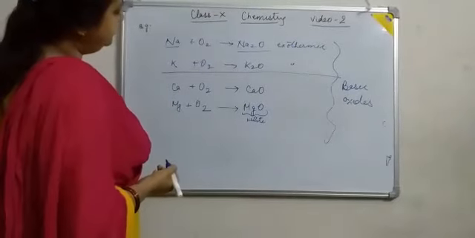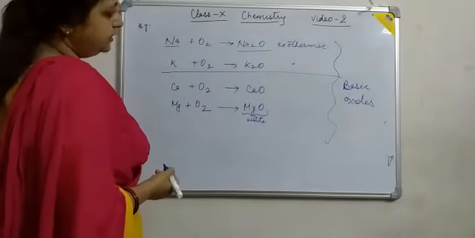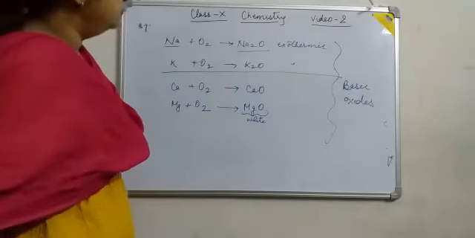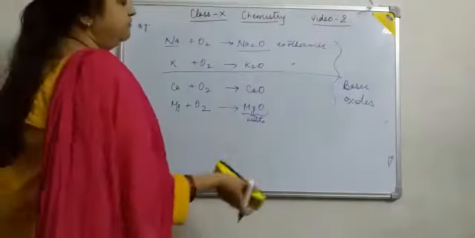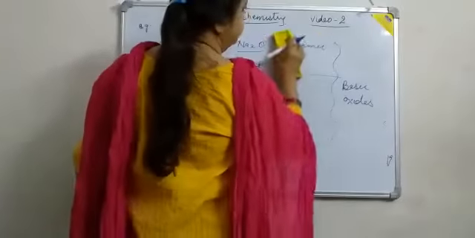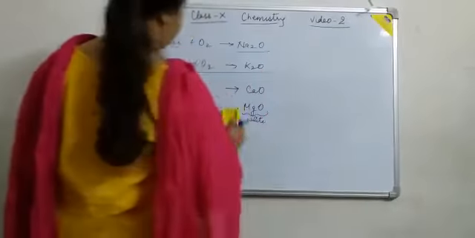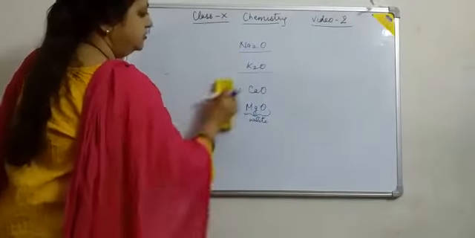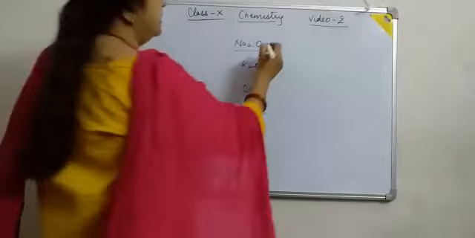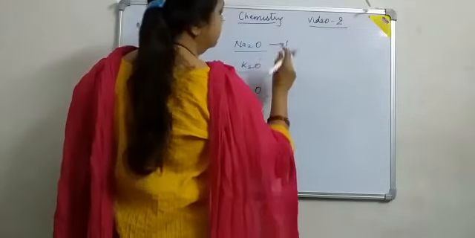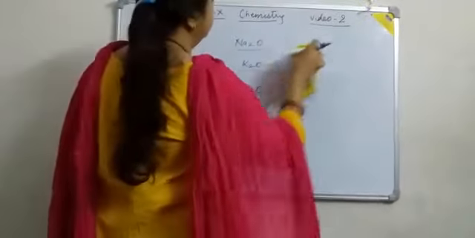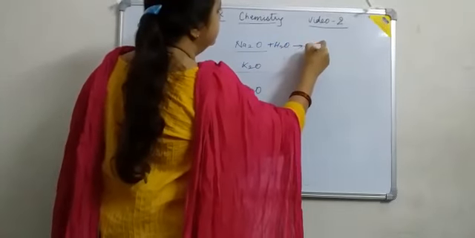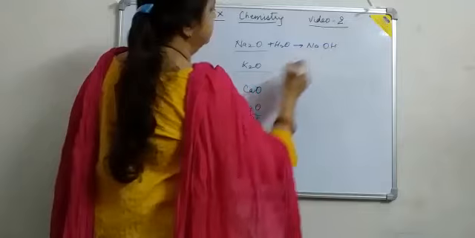How are these basic oxides? To understand this, let's start with the reaction of these oxides with water. When sodium oxide reacts with water, it forms sodium hydroxide.